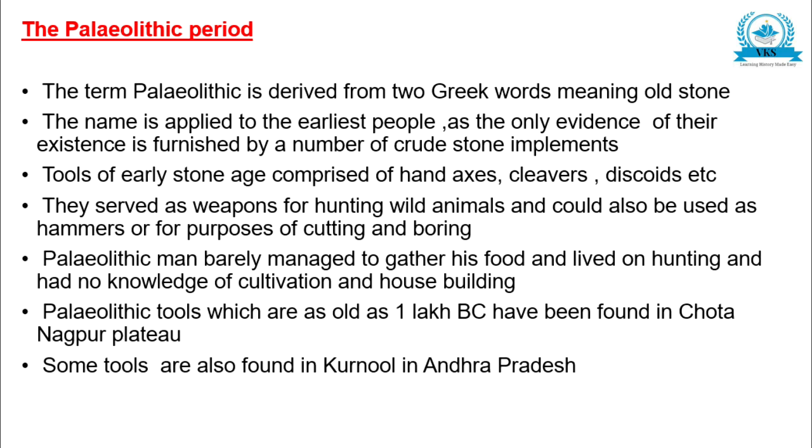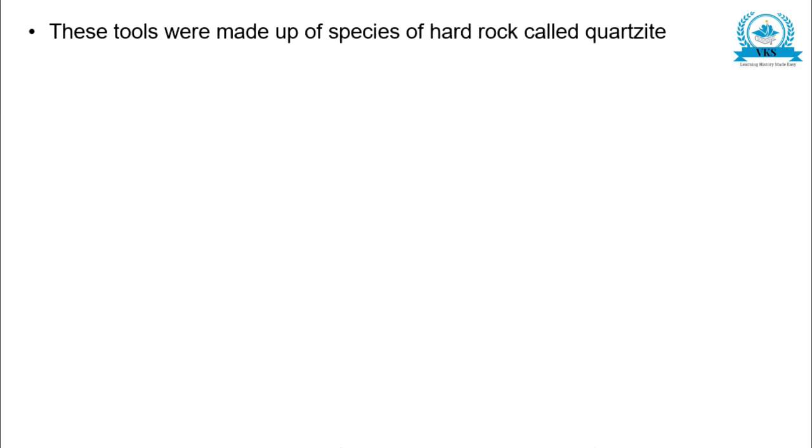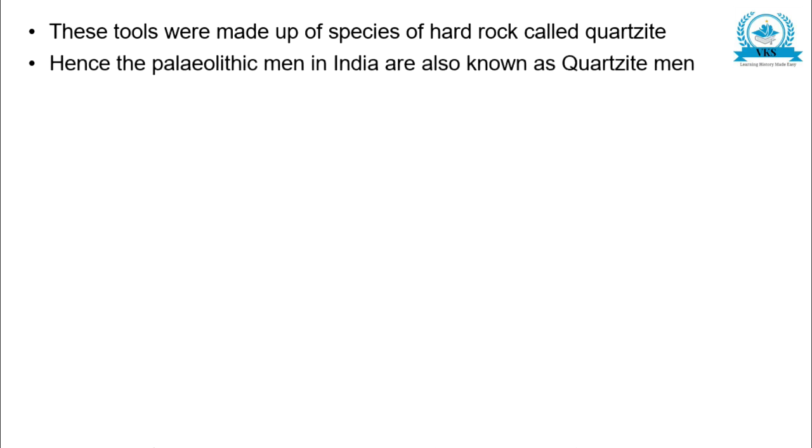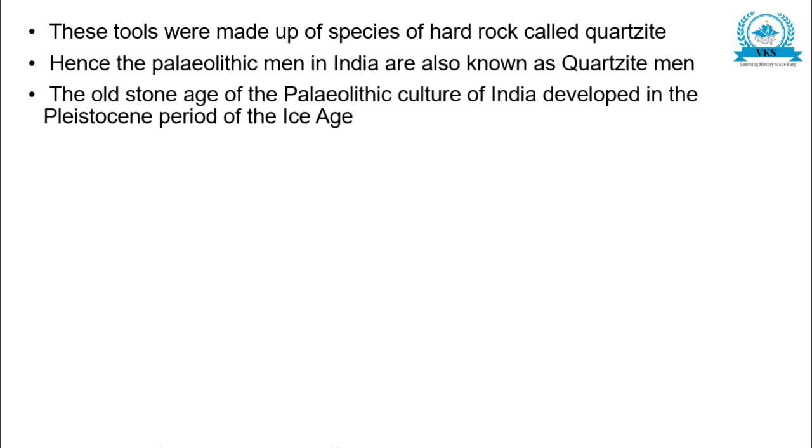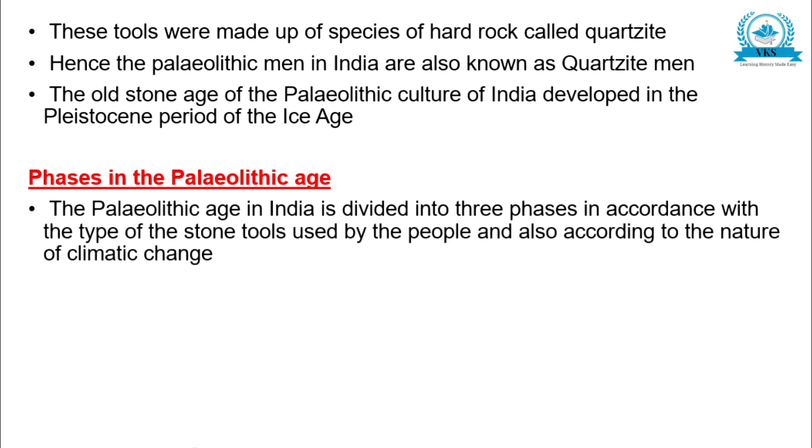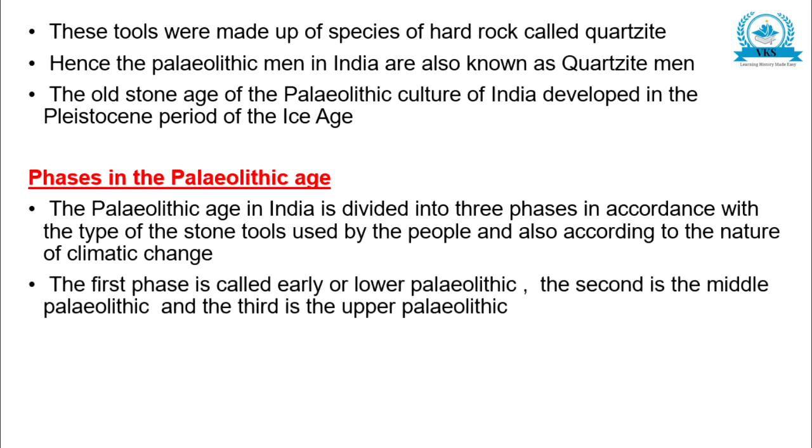Some tools are also found in Kurnool in Andhra Pradesh. These tools were made up of a species of hard rock called quartzite. Hence, the Paleolithic man in India is also known as quartzite man. The old Stone Age or Paleolithic culture of India developed in the Pleistocene period of the Ice Age. Phases in the Paleolithic Age. The Paleolithic Age in India is divided into three phases in accordance with the type of stone tools used by the people and also according to the nature of climatic change. The first phase is called Early or Lower Paleolithic, the second is the Middle Paleolithic, and the third is the Upper Paleolithic.